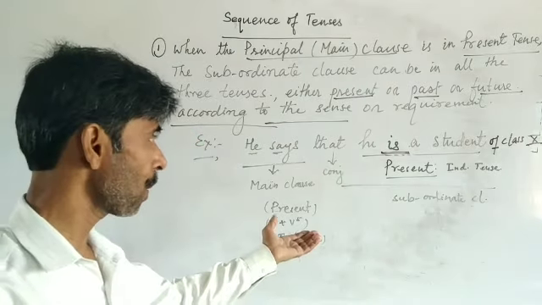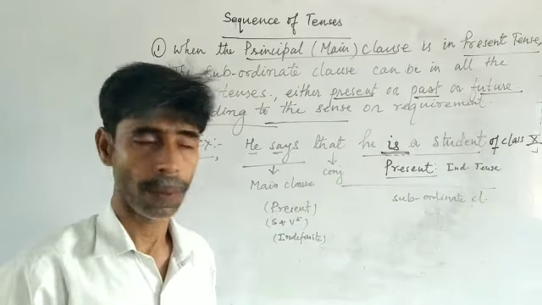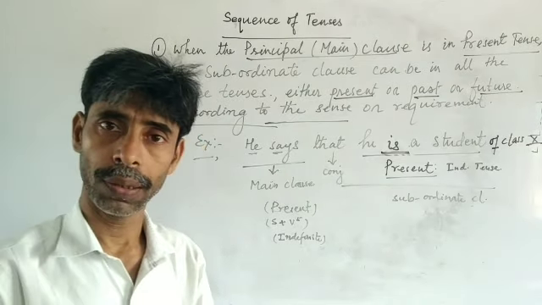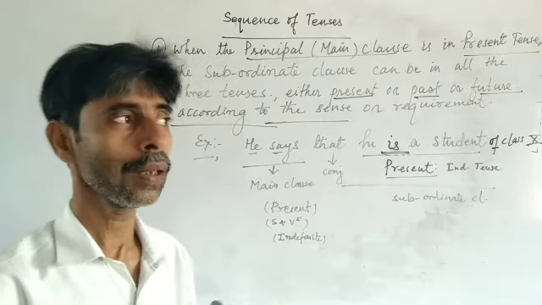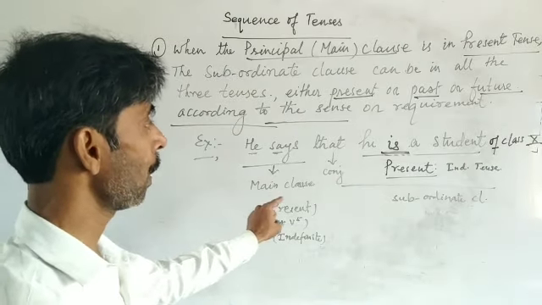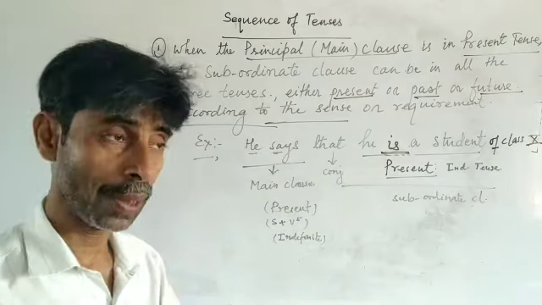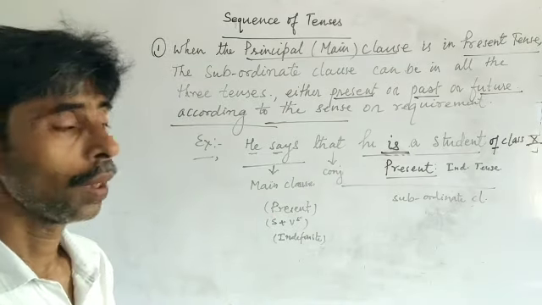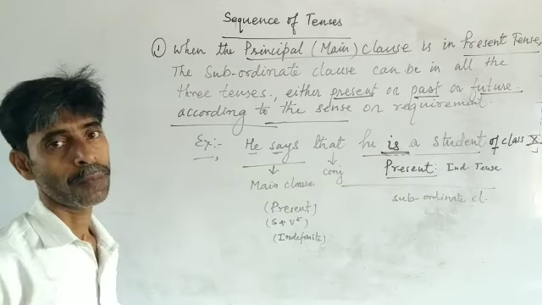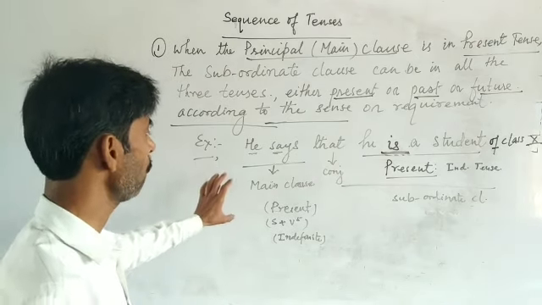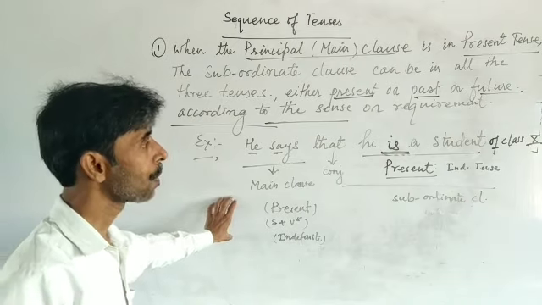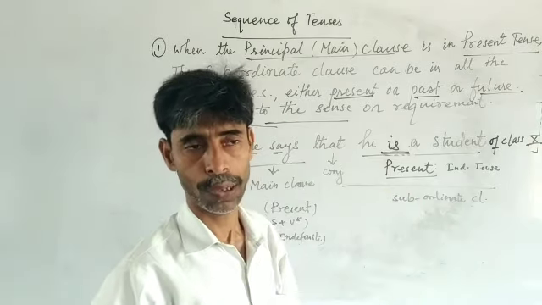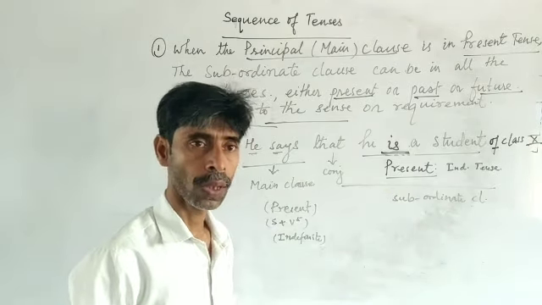In the previous sentence, when it was written will be a student of class 10, it means the speaker was not a student of class 10 right then, but now he says that he is a student of class 10. It means the speaker is a student of class 10 right now. In this way we see that for the same present tense of main clause, the subordinate clause can be in all the three tenses according to the sense. Now it's clear.